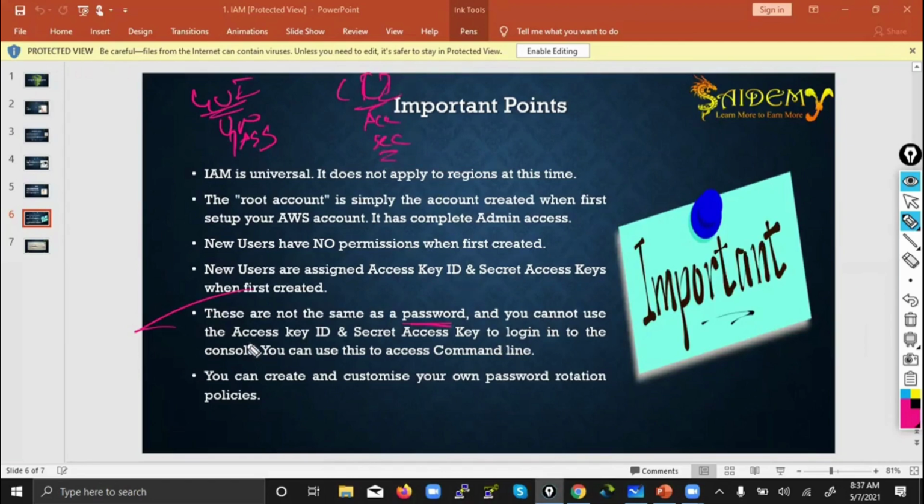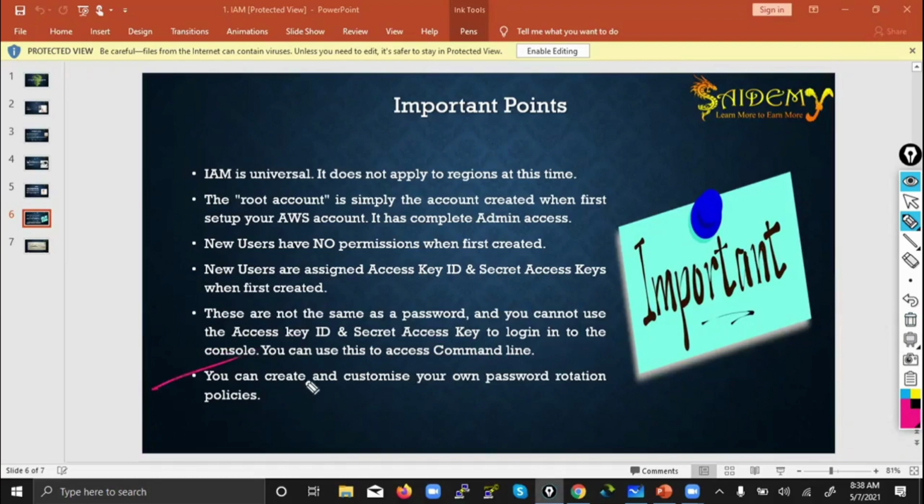And you cannot use the access key ID and secret key ID to log into the console, right? So this is also a basic thing. Sometimes they might try to confuse you. Okay, I'm giving you your access key and secret key ID. Can you log into the console? The answer is no. Access key and secret key ID is exclusively for CLI. Username and password is exclusively for GUI, that means console. So access key and secret key ID is not for console. This is for command line.